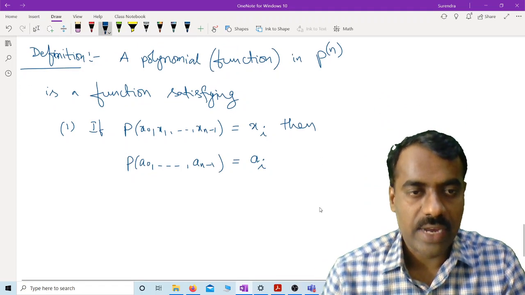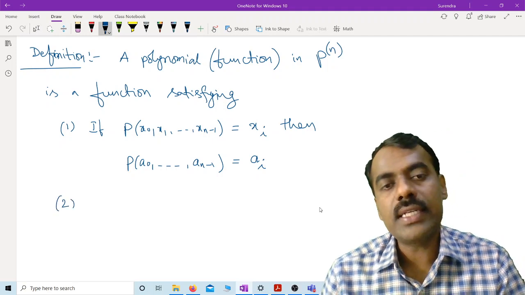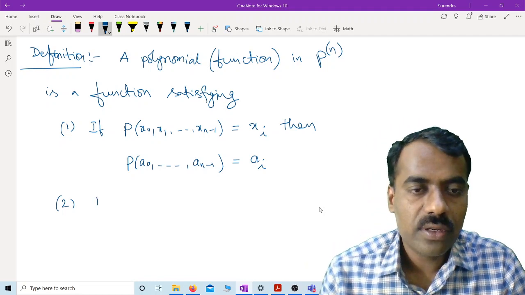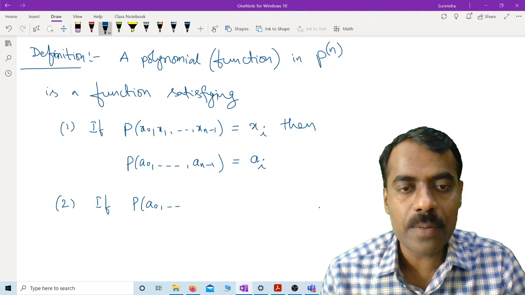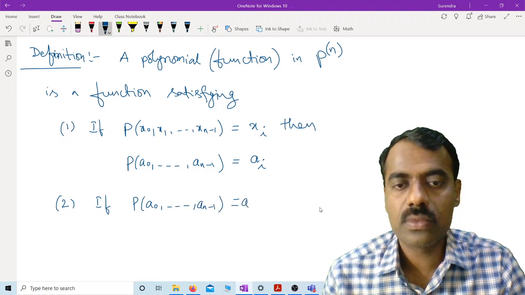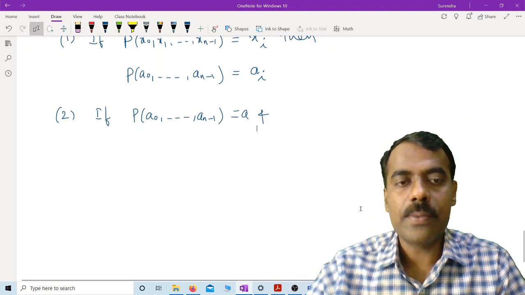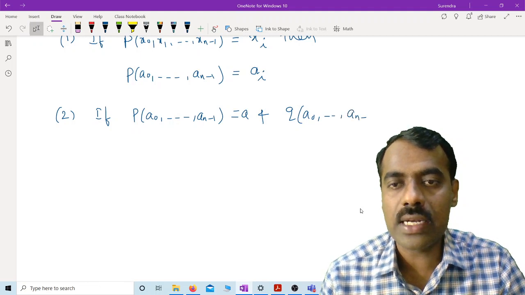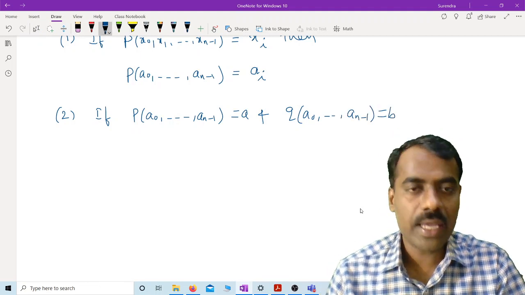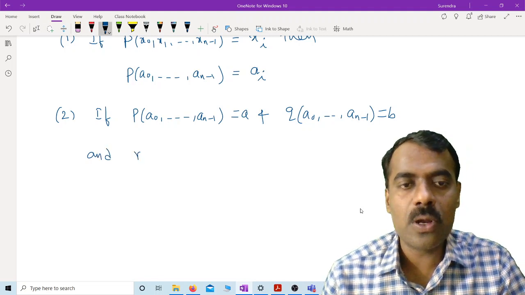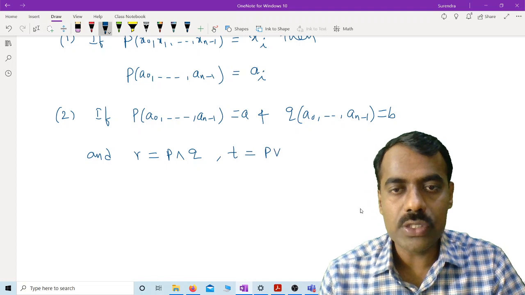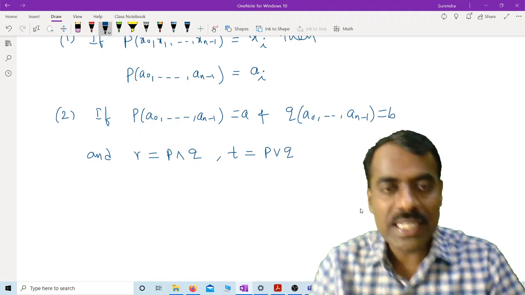Then the second one is how we will evaluate polynomials. Suppose polynomial p evaluated at a0 up to an minus 1 is a, and suppose another polynomial q evaluated at a0 up to an minus 1 is b. You have another polynomial r which is p meet q, and take t as another polynomial, p join q.